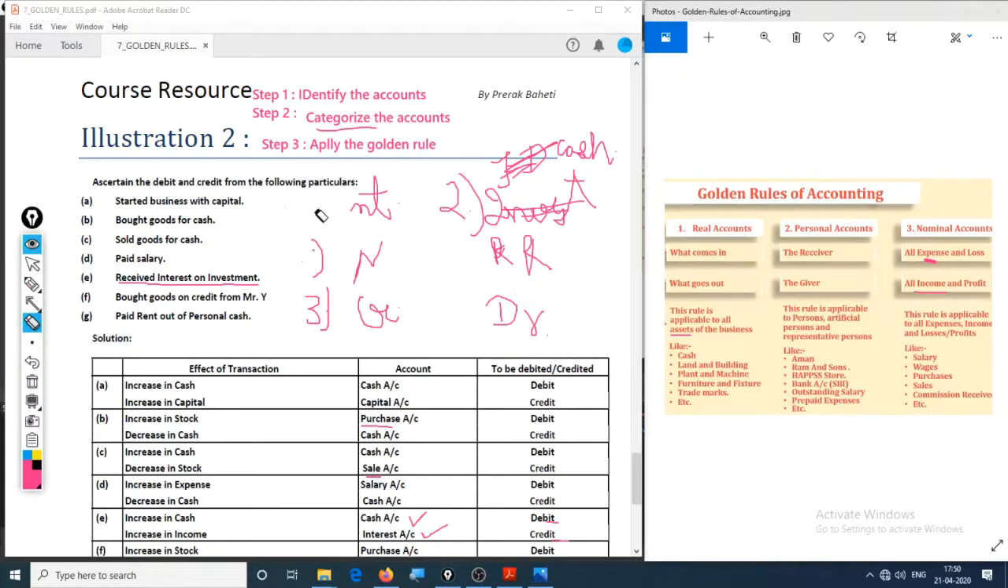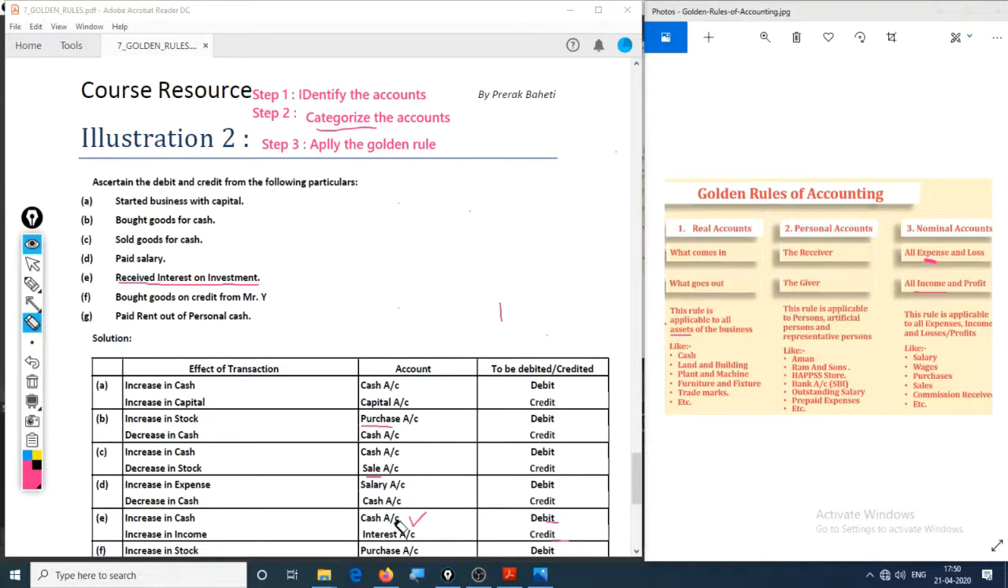Now let's move on to the sixth one, which says bought goods on credit from Mr. Y. So what are the two parties involved right here? First one is Mr. Y, second one is goods. If you buy goods, this is a purchase, so you can name it as a purchase also, which is a much more disciplined way.